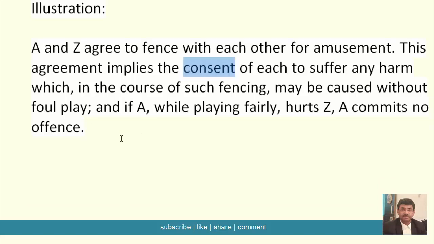So, dear students, consent plays a very important role in criminal law. Consent has the effect of exonerating a criminal act in two situations. Firstly, if a harm short of death or grievous hurt is caused, and secondly, harm resulting in death may also be excused if it was not intended.